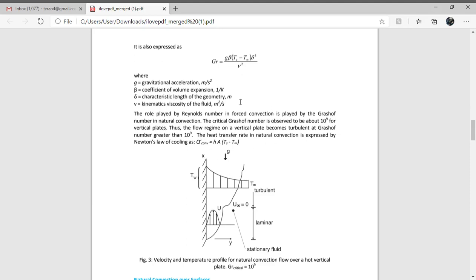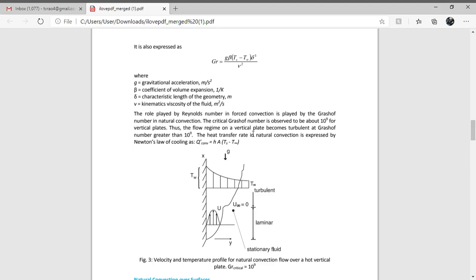If you observe the value of the Grashof number, in some cases it is more than 10 to the power of 9, and in some cases it will be less than 10 to the power of 9. So this 10 to the power of 9 we can call the critical Grashof number for vertical plates.